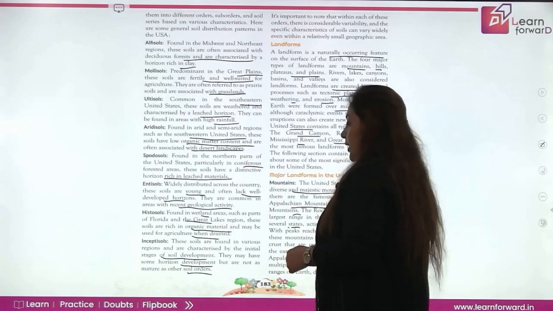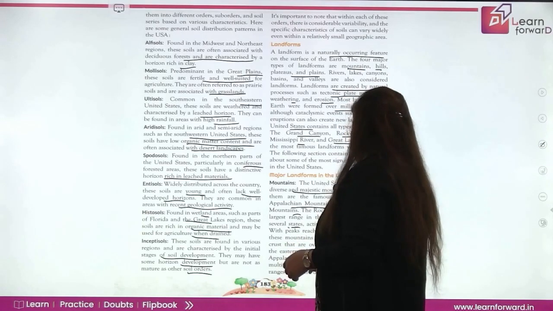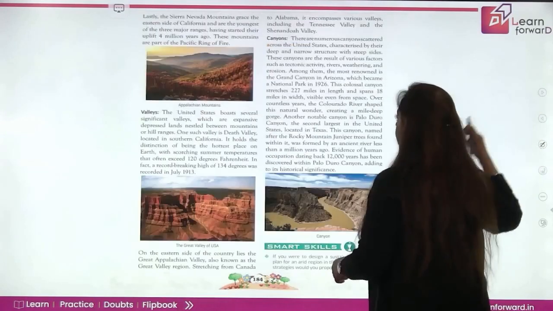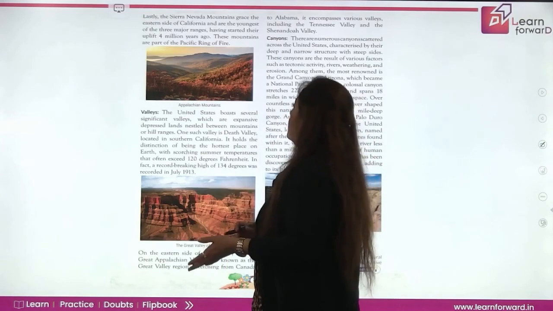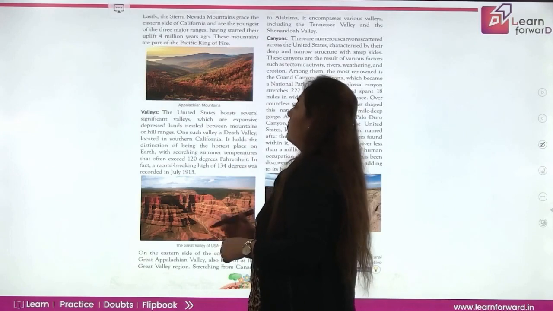On the eastern side, we'll find the Appalachian Mountains, which span across multiple states and are among the oldest ranges on Earth, dating back to 1.1 billion years. Now, if we talk of the Sierra Nevada Mountains, they are the recent mountains which came into existence just a few years ago, and these mountains are part of the Pacific Ring of Fire.